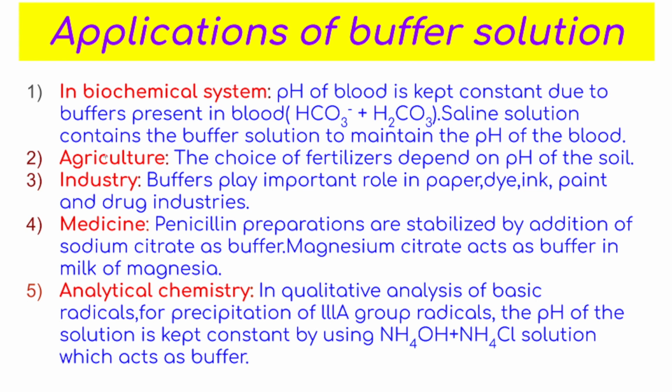Now in agriculture, you know that for a good yield of crop, the pH of the soil must be constant. That is, for some crops the pH is less than 7, that is the soil must be acidic, or the soil must be basic for some crops. And here for keeping the pH value of the soil constant, different fertilizers are used, that is the phosphates, carbonates which are present in the soil or which are present in that fertilizer, they keep the pH value of the soil constant.